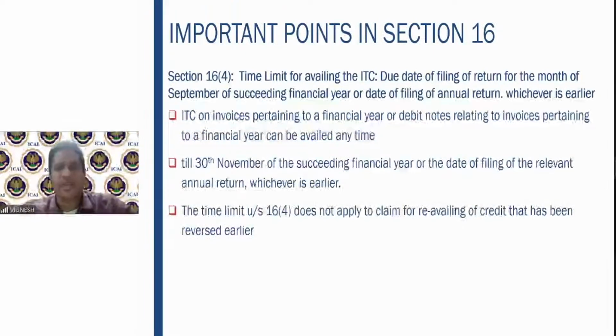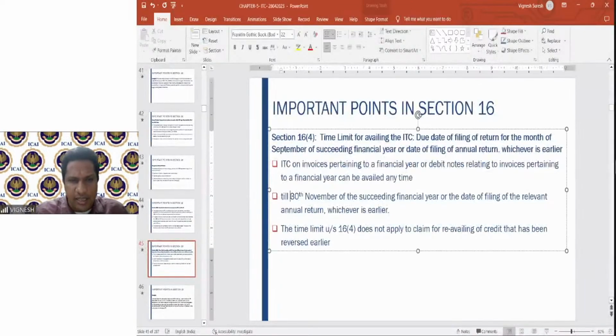Then the time limit for availing the ITC also is given. Due date of filing the return for the month of September. You please ignore the September one here. The date has changed now. It is 30th November.